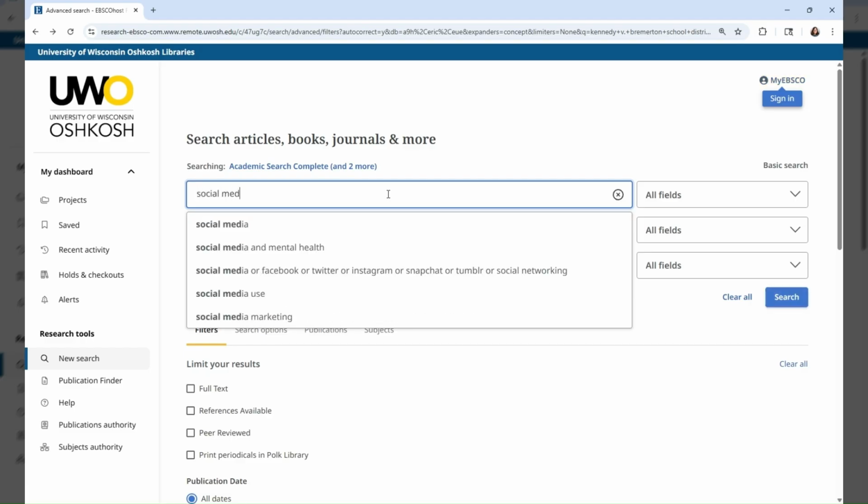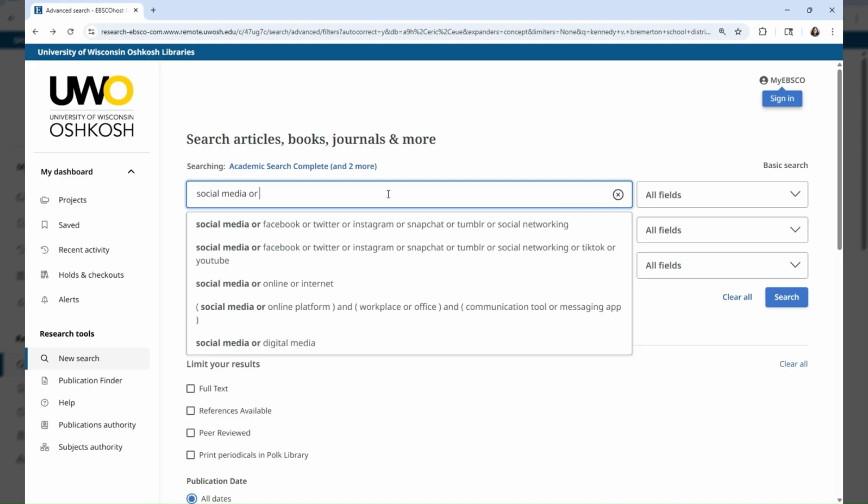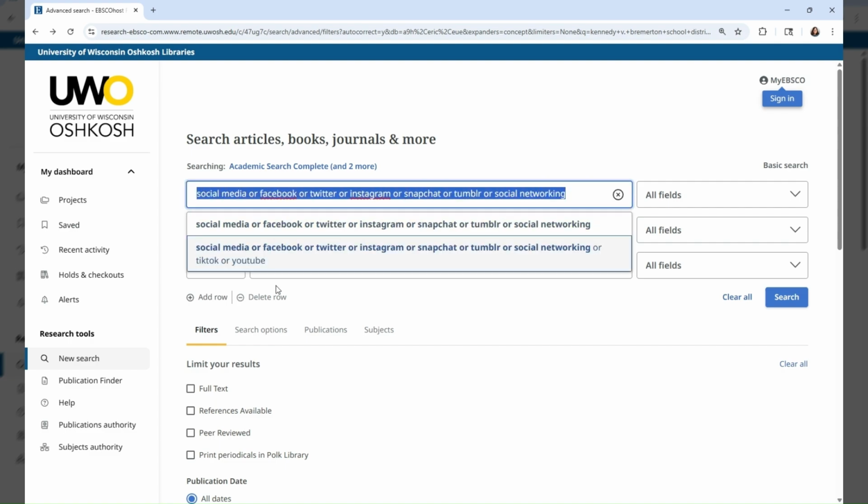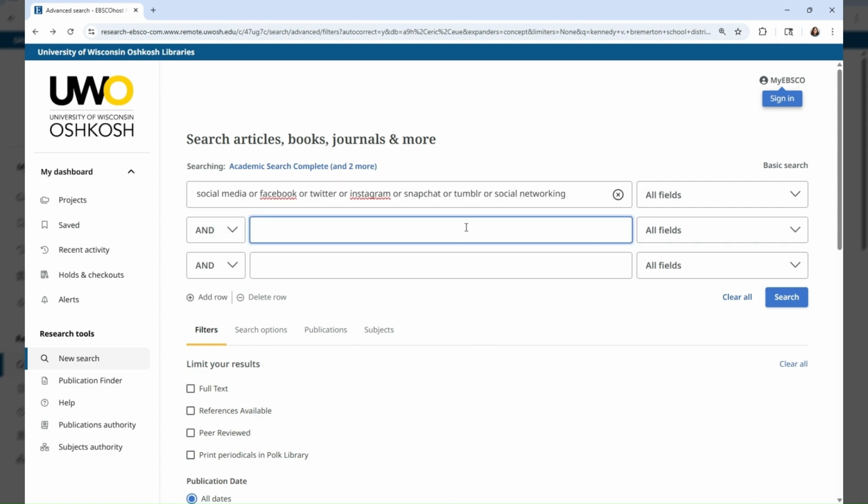I'll try social media, or you might have noticed these options popping up here where it gives you terms with or in between. If you haven't done any searching on any databases before, this is the best way to search in any library database. You would put or in between similar words or synonyms. So I'm indicating that I would want articles with any of these topics. And then when you see the and in between, you want the databases to search for articles that have both something in this box and something in this box.